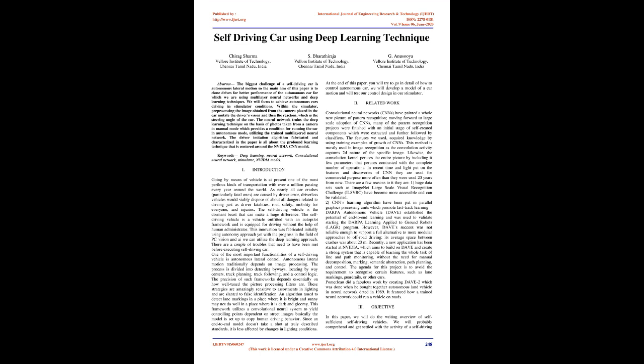The self-driving vehicle is a vehicle outfitted with an autopilot framework and is equipped for driving without the help of a human operator. This innovation was fabricated initially using a robotics approach, yet with the progress in the field of computer vision and AI we can utilize the deep learning approach. There are a couple of troubles that need to be met before executing a self-driving car. One of the most important functionalities of a self-driving vehicle is autonomous lateral control.